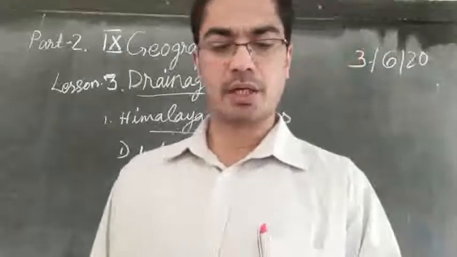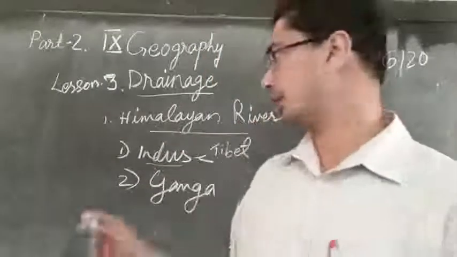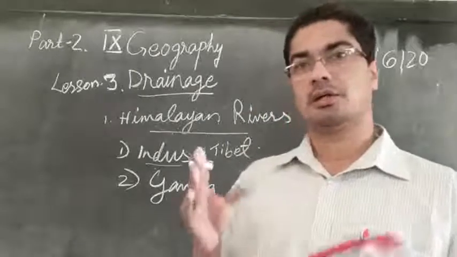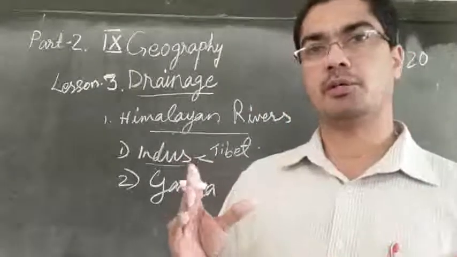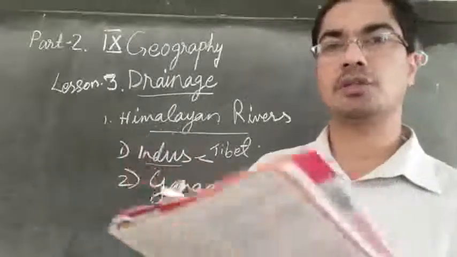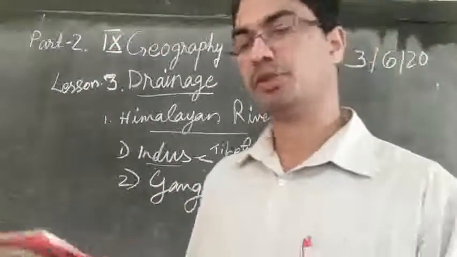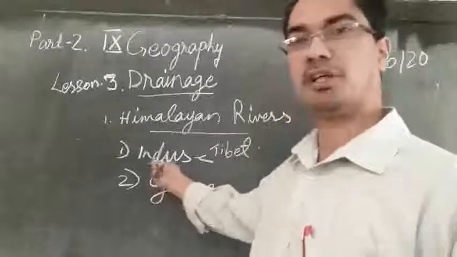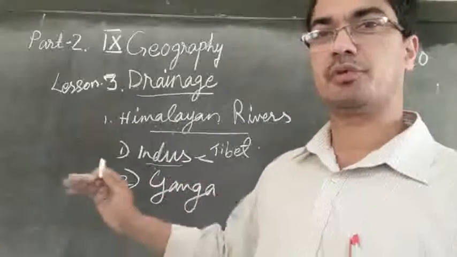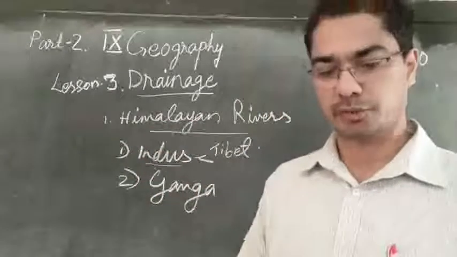So the river Yamuna rises from the Yamunotri Glacier in the Himalayas. We said the river Ganga is originating from the glacier Gangotri. Then the tributary called Yamuna will come and join Ganga. This Yamuna also starts from another glacier, and that glacier's name is Yamunotri. So it is very easy to remember. Ganga is originating from the glacier Gangotri, and Yamuna, the tributary, is originating from a glacier called Yamunotri. So Gangotri and Yamunotri.